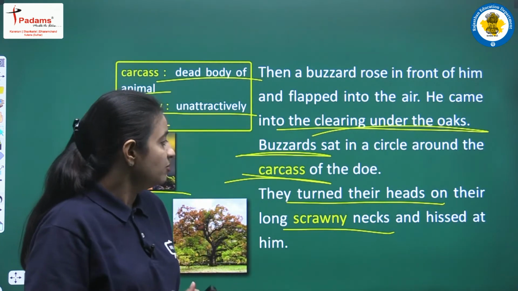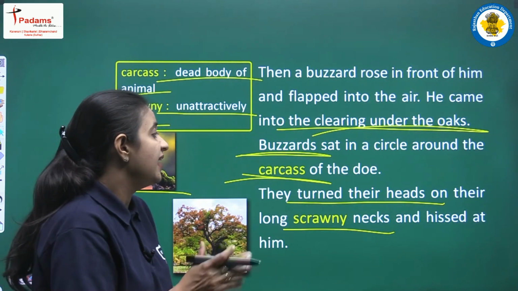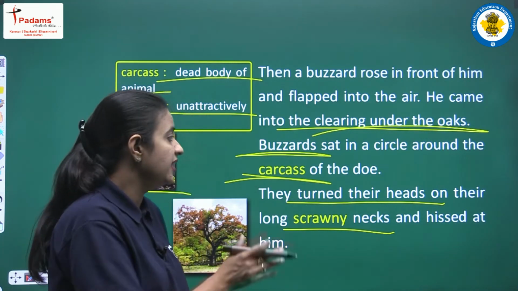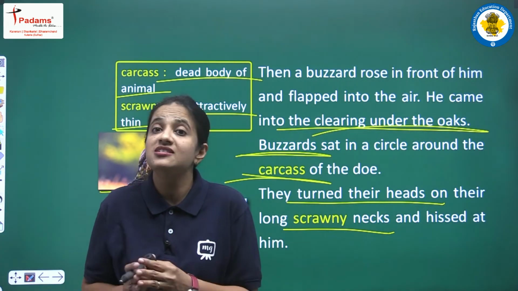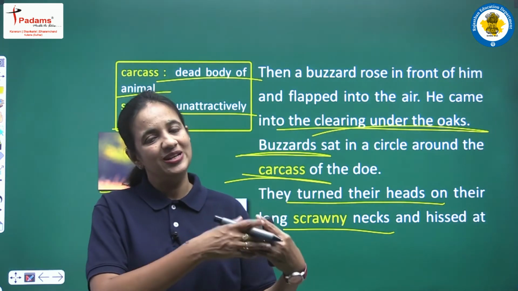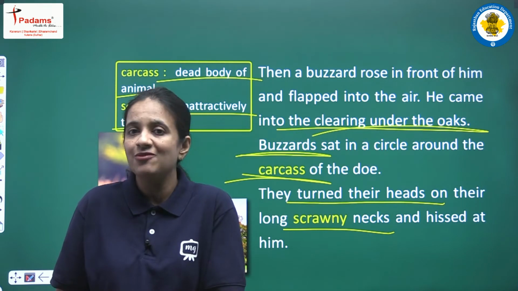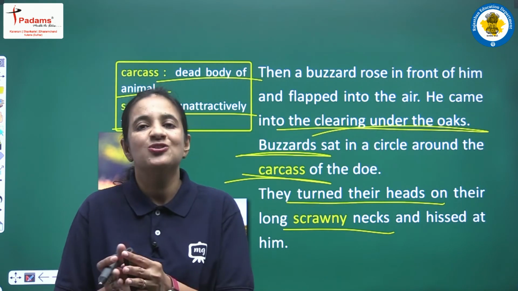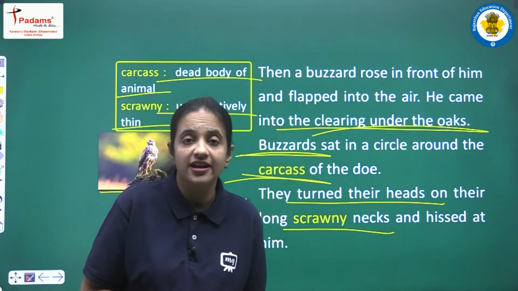They turned their heads and then they hissed at him, because obviously Geordie's presence was disturbing them, right? They were enjoying their meal and Geordie's presence was disturbing their dinner time, or we can say their meal time. So they were very much annoyed, and this was the reason they hissed at Geordie.